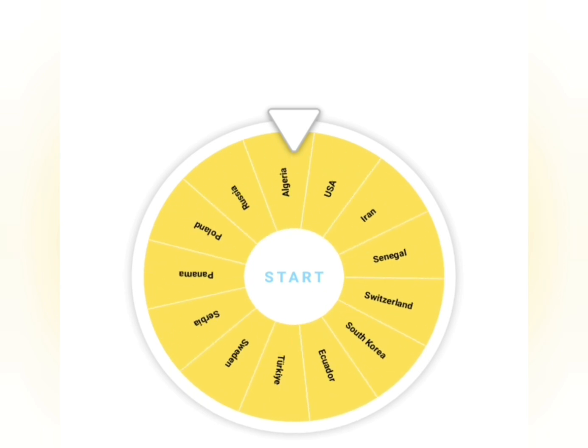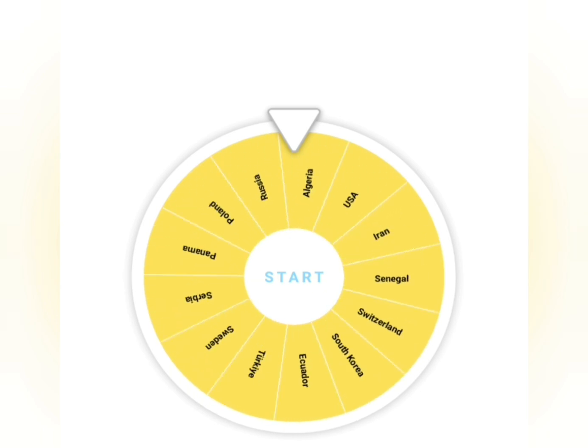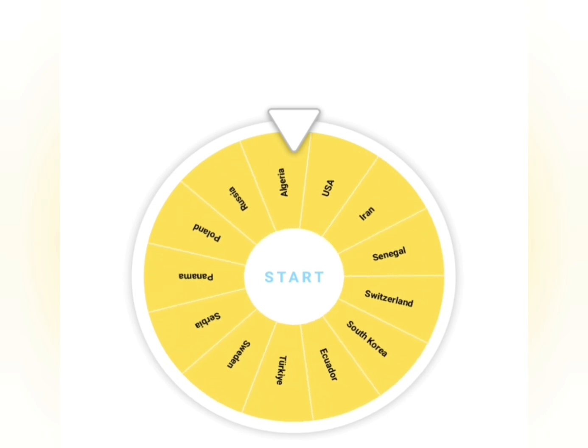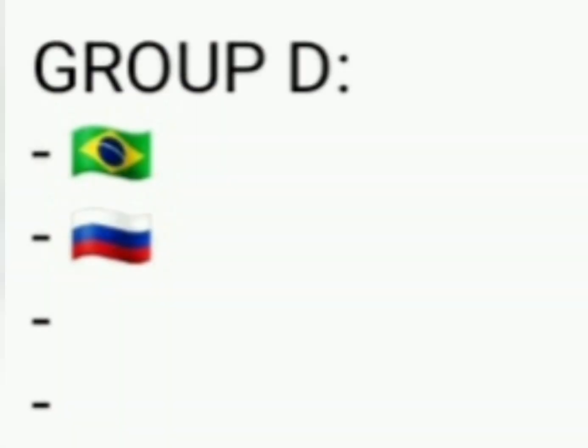Joining Brazil in Group D, it is Russia.